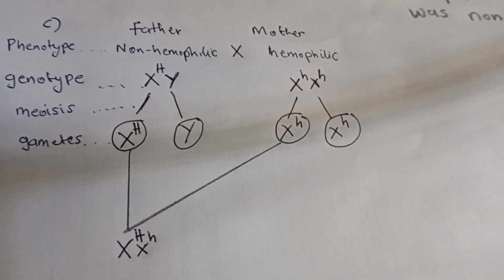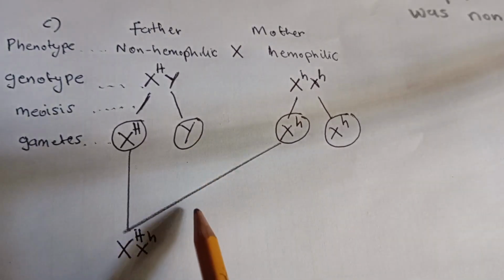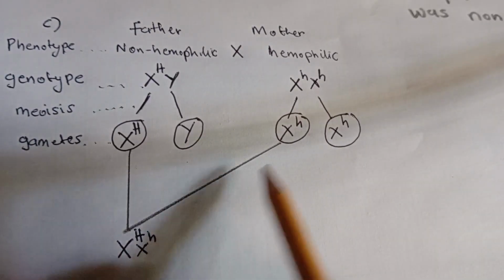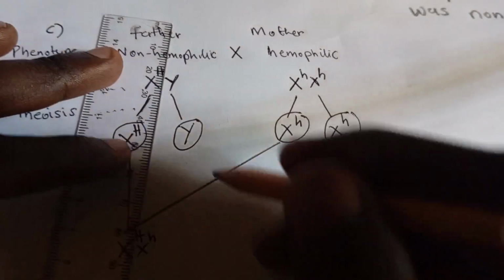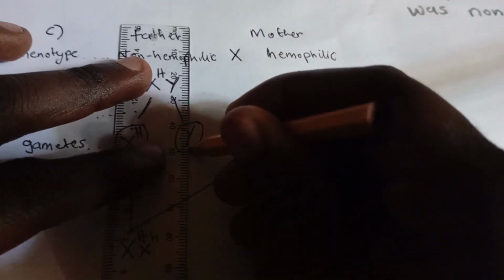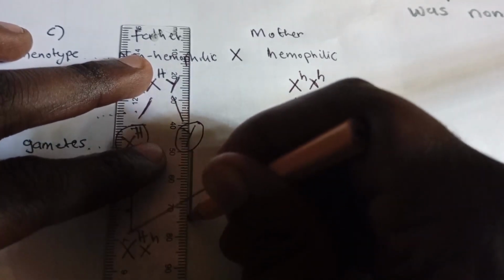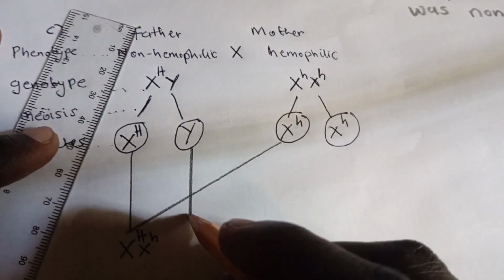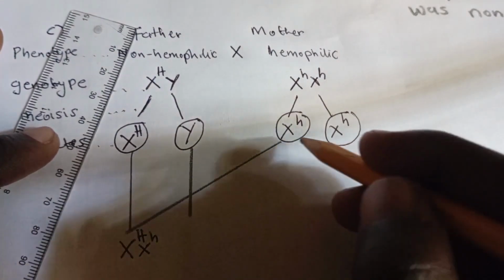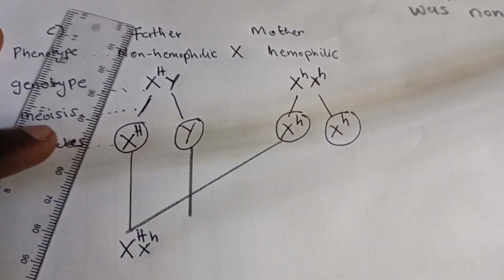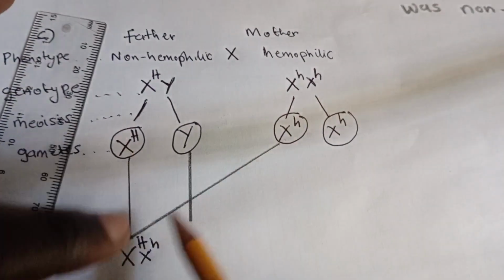And then the other thing that will happen, this will also come here, and we'll cross it with this, and we bring down this one. Now this one can cross with this one. So these two have crossed.